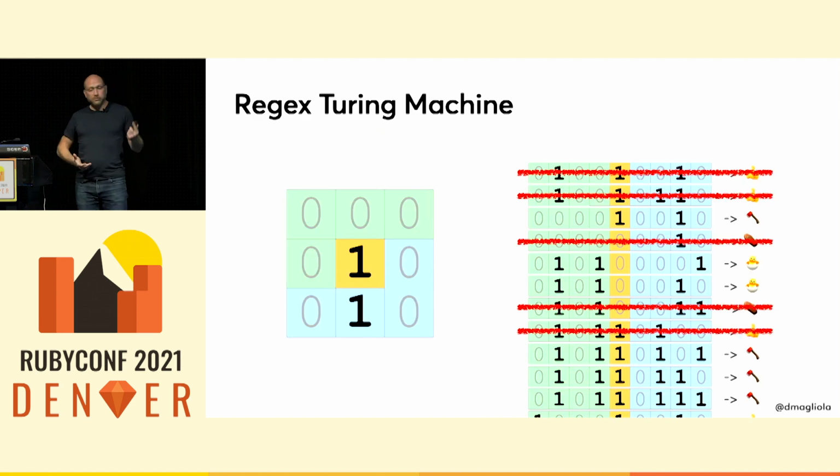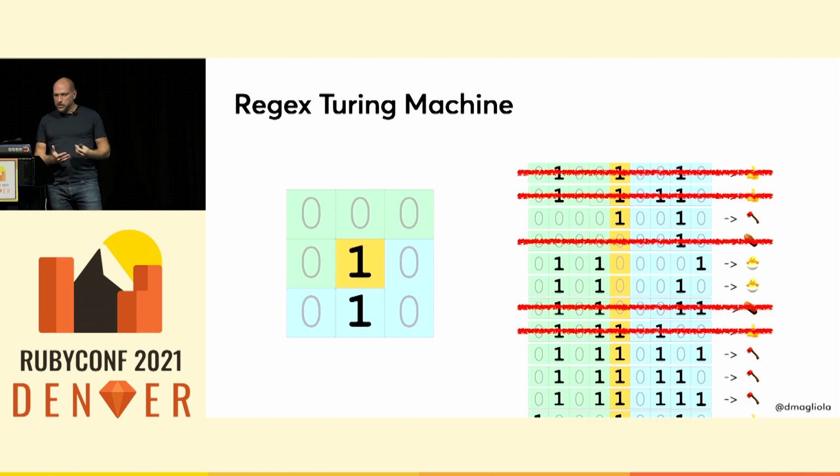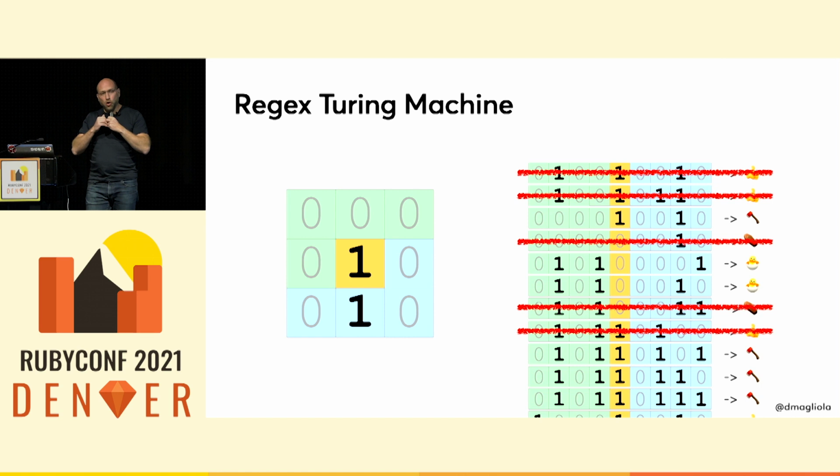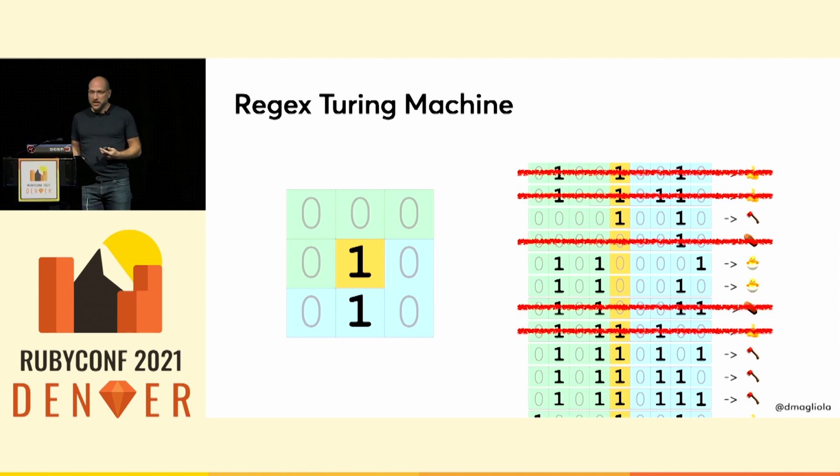Now, to implement one of these with regex, we're going to use the same idea as before. The idea that we had in our game of life is that you can't run random logic, but in our case, we didn't need to, because we only needed to deal with a discrete set of possible patterns, those 228, because those are all the possible things I could ever find in the board. And when you have that, you can make a regex that looks for explicitly all of those cases. You look for all the possible states that your data could be in, match the one that it is in, and then modify it by capturing the little bits that you need to use in a named capture for the replacement.